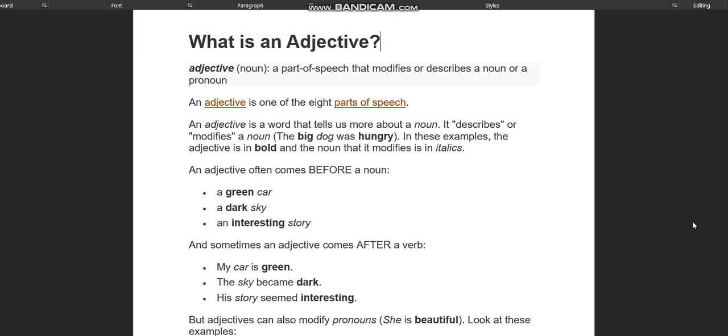Now third comes the superlative degree. Superlative degree is used when comparison is done with more than two persons, more than two places, more than two animals, more than two things. So when there is comparison between more than two persons, places, animals or things, then we will use the superlative degree.